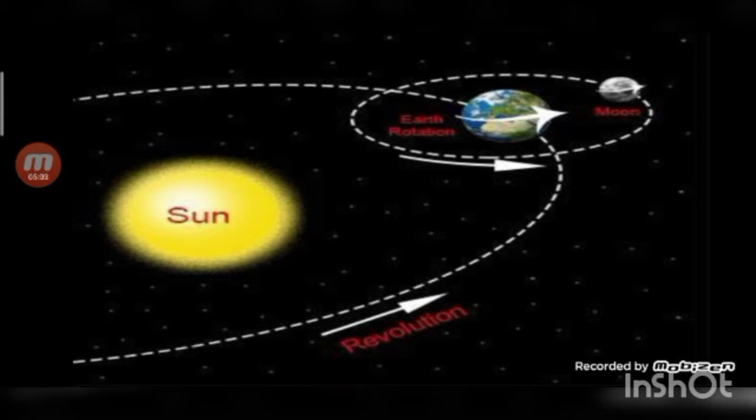So students, moon has an elliptical orbit. In other words, moon revolves around the earth in an oval shaped path, and hence the distance of the moon from the earth is not the same, as you can see in the figure.